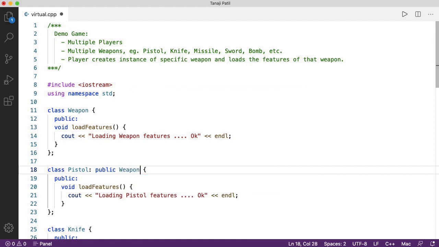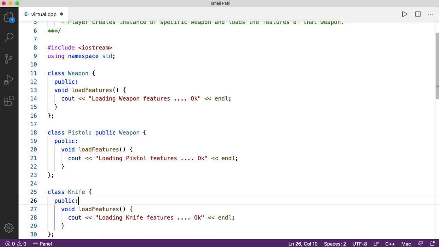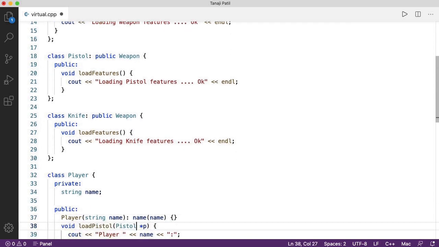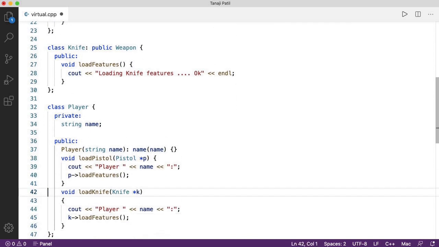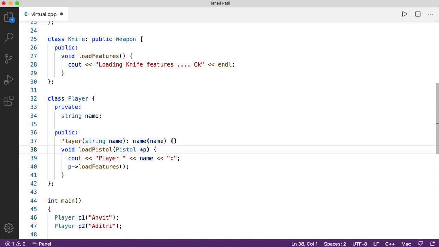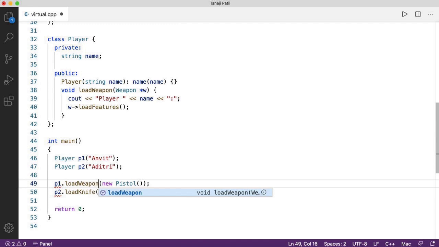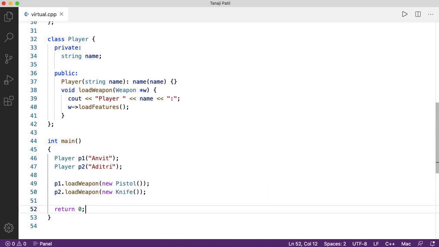Similarly, class Knife also makes use of class Weapon as a base class. And now we'll write the load features method somewhat more generalized, wherein we'll pass the pointer of Weapon, and because this is a base class pointer, it will load the features of the actual weapon which we pass here. So player 1 loads pistol features and player 2 loads knife features.